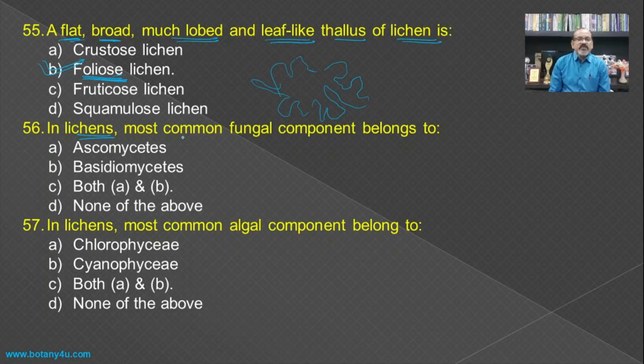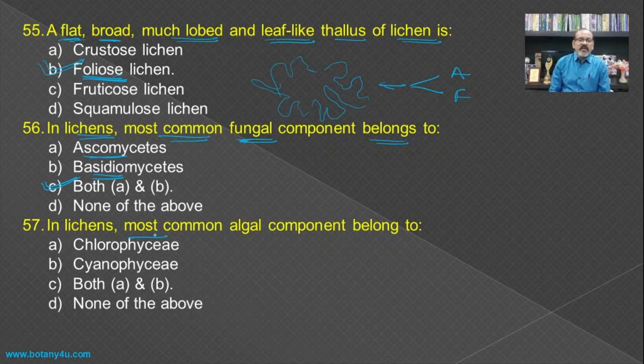In lichens, the most common fungal component belongs to. Lichen is nothing but a combination of two different organisms, that is algae and fungi. The algal component and the fungal component combinedly form the lichen. The most common fungal components of the lichen belong to the Ascomycetes as well as Basidiomycetes, and hence both A and B become the answer.